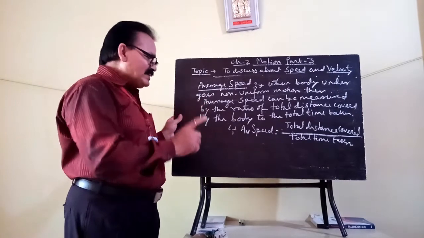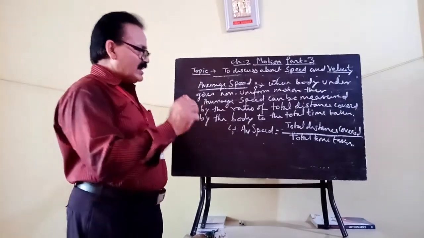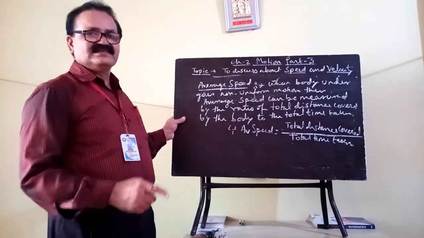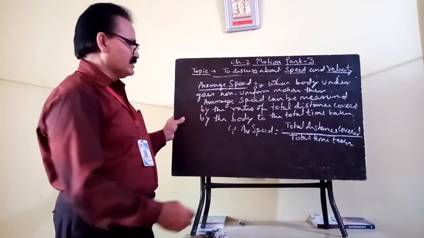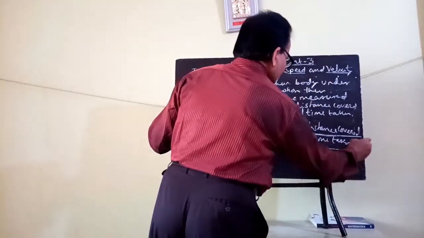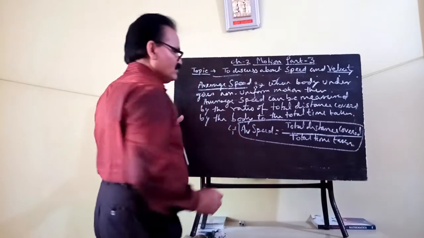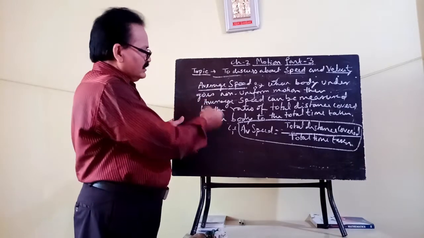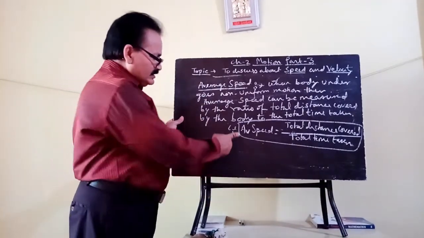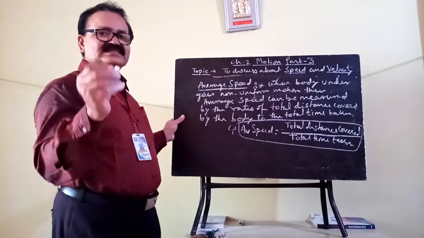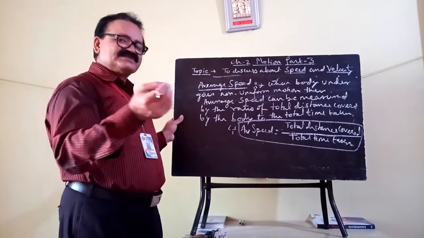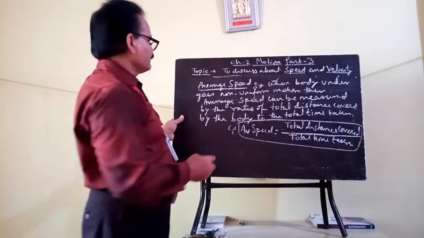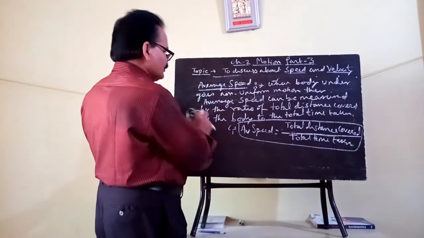So average speed can be calculated by the formula, the ratio of the total distance to the total time taken. Okay. So in case of uniform motion, the average speed as well as instantaneous speed are of same magnitude because the speed remains constant.